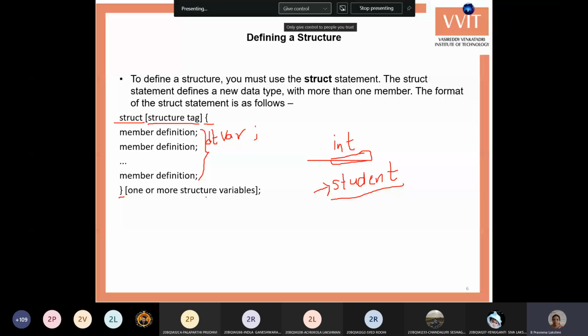This is one way to create the variables. Or you can create the variables after creating the structure, using the structure tag and then the variable name. Otherwise, you can write the variable name at the structure declaration itself, and in the same place you can also initialize the structure.